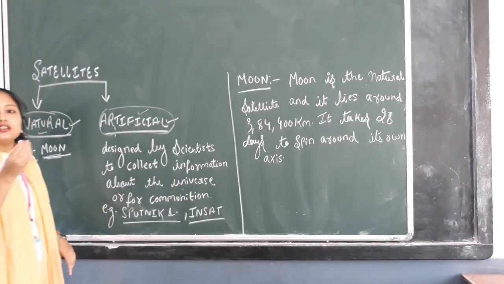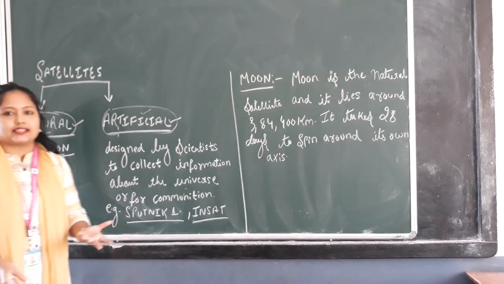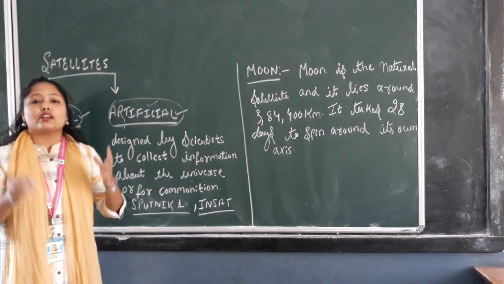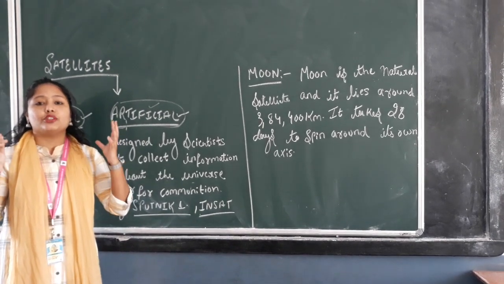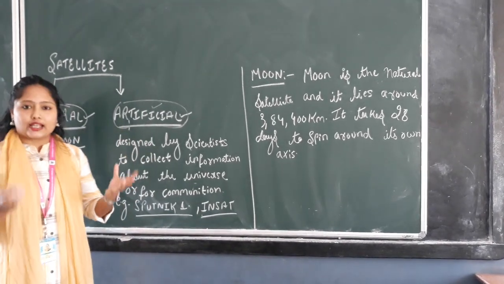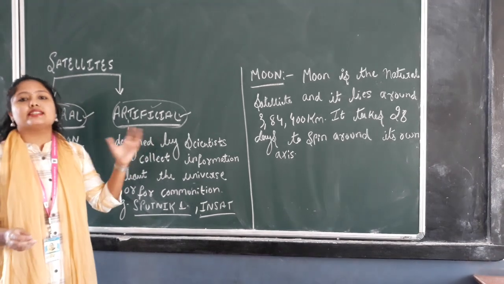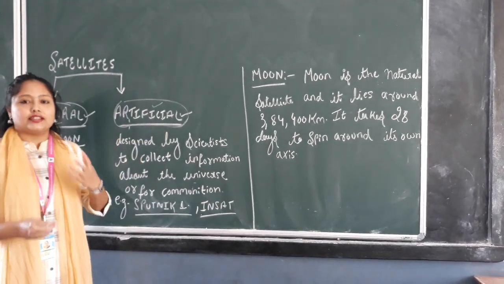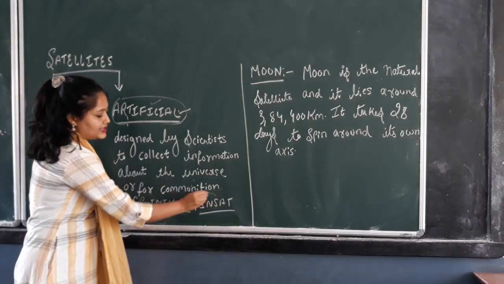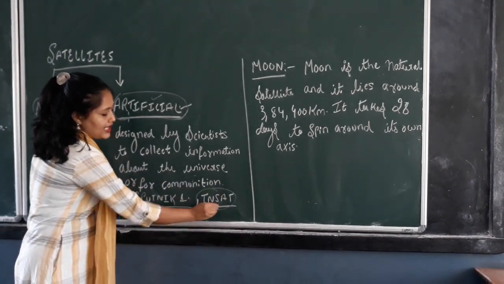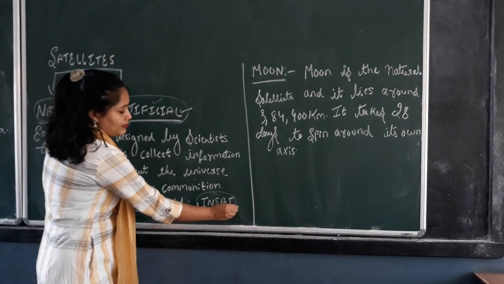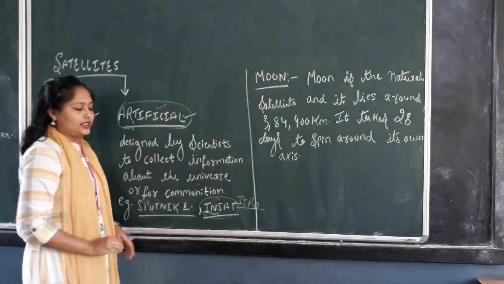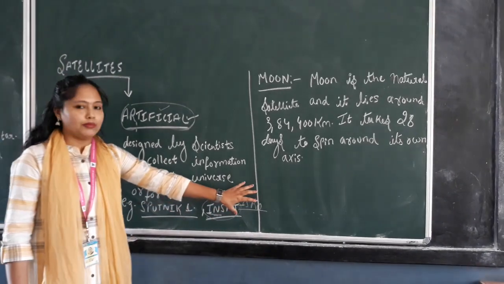There are different rockets and satellites that have been sent to space to explore it, to find out how the universe looks. The scientists have made these satellites. They go far away and give us information. There are different satellites from India. The first example is INSAT. This is an Indian satellite made by ISRO. ISRO is an Indian research center.